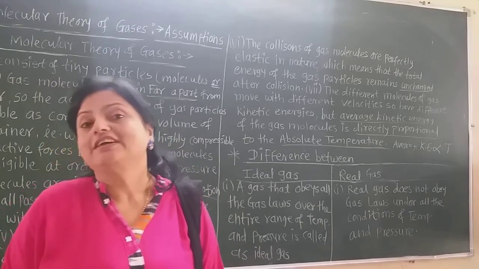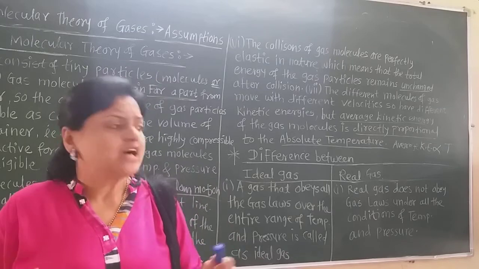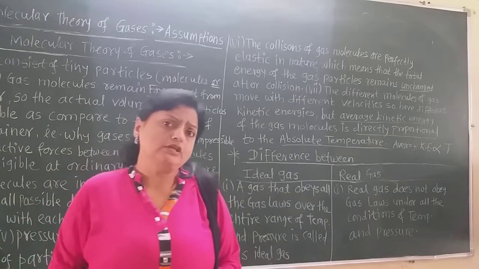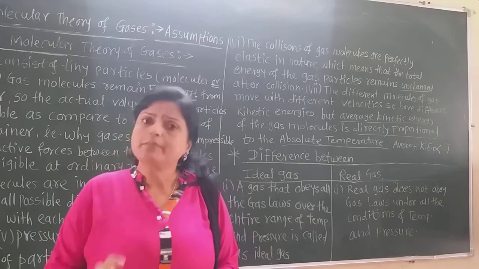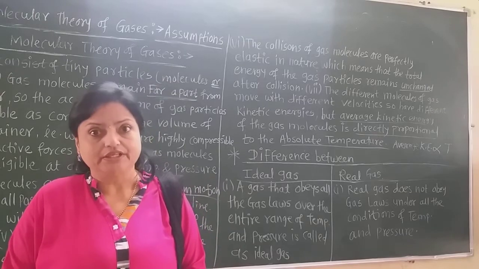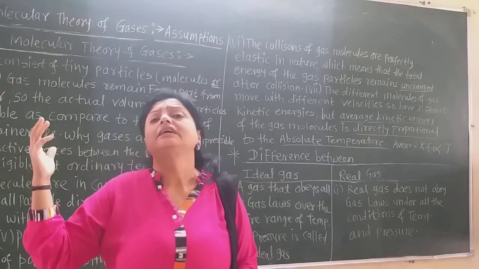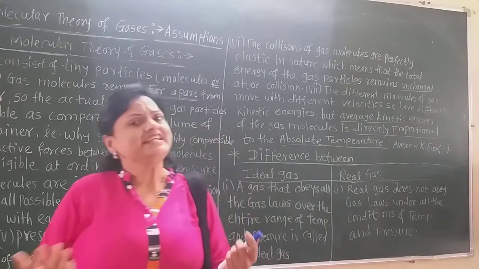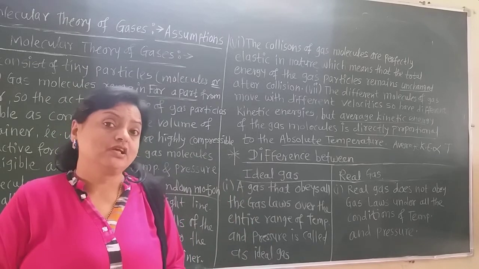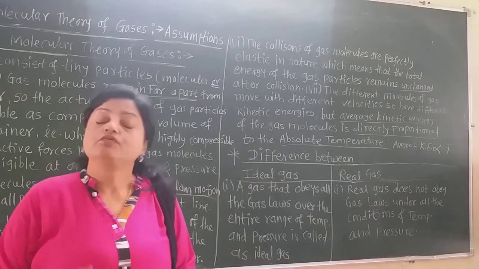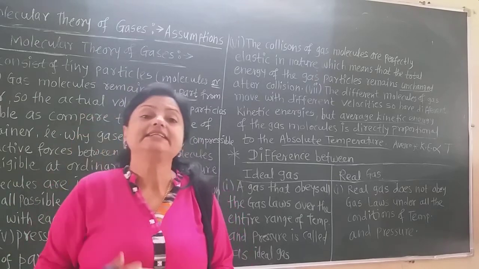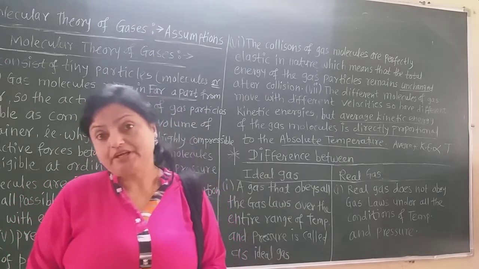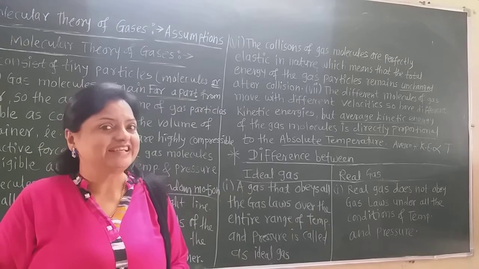But that is not always true, because our gases, that is the real gases, follow all the gas laws only up to some range of temperature and pressure, and after that they deviate from the laws, and therefore they are called real gases. The ideal gas is the imaginary, hypothetical gas, which was considered by the scientists, and they thought that the ideal gas obeys all the gas laws at all ranges of temperature and pressure. But there is a difference between the ideal gas and real gas.